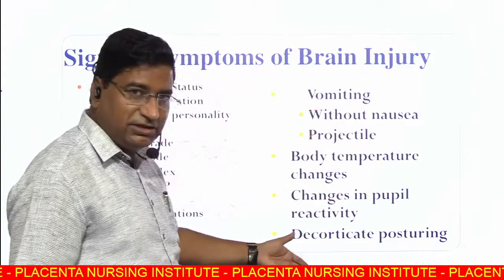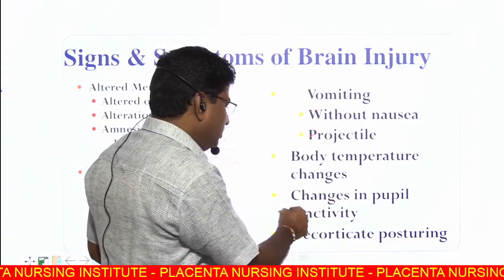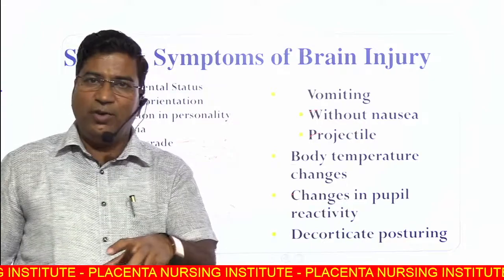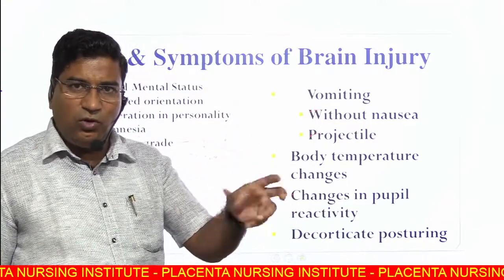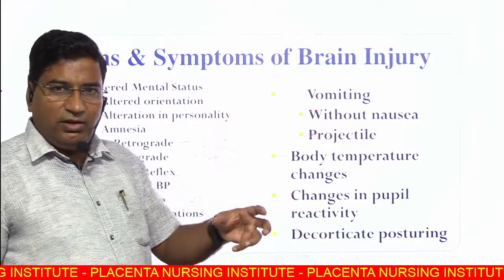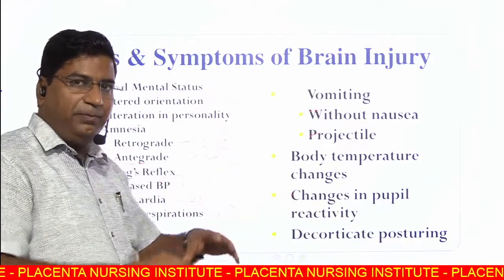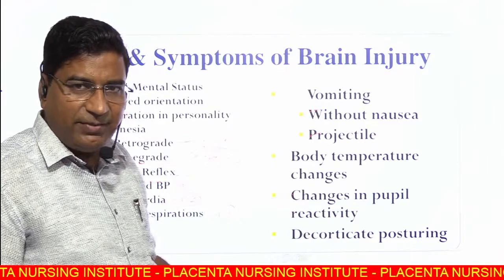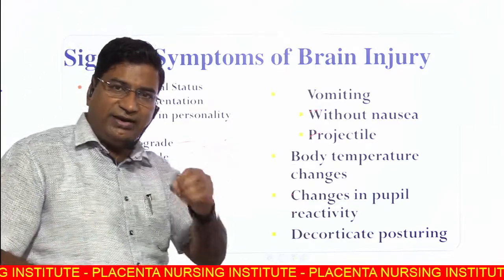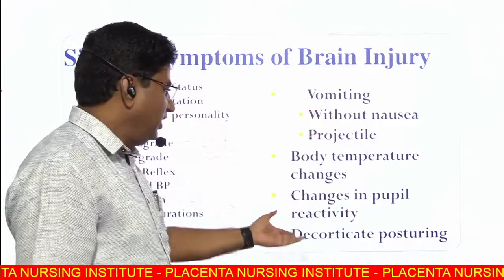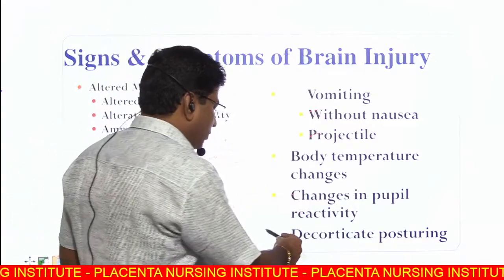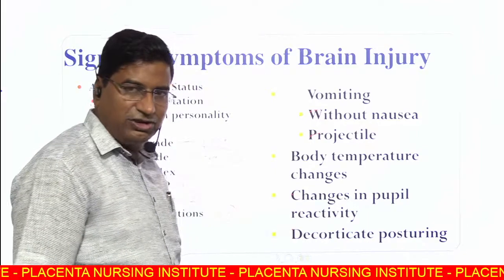Then body temperature changes because of the hypothalamus, and there is change in pupil reactivity. Why? The hematoma may firstly cause pressure on the oculomotor nerve. When the oculomotor nerve is stimulated, the parasympathetic fibers cause iris dilatation, mydriasis of the pupil, then the pupils become unequal, and then decorticate posture because of the herniation of the brain.